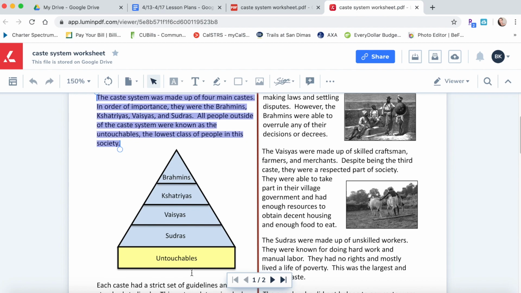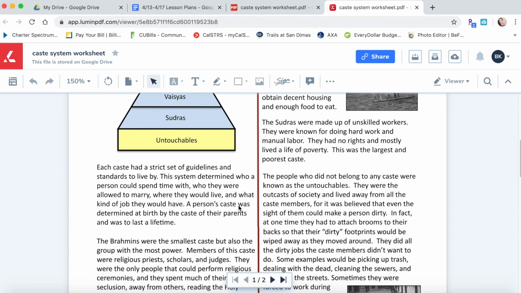So this is the pyramid. If you look at this, it's a great visual aid because, as you can see, the lowest part is the untouchables. And the reason why this is the largest size is because most of the people were actually in this category. As we get towards the top, it gets narrower and narrower. So the Brahmins were at the top, but that was the least amount of people.